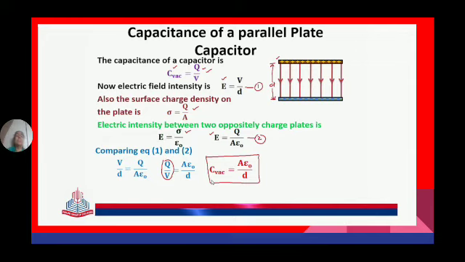Now see, the capacitance is given by Q by V. Electric field intensity E is given by V by d.